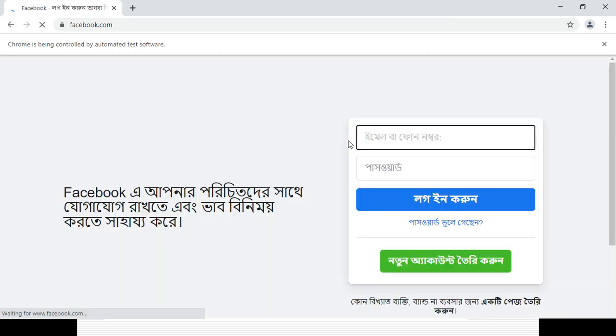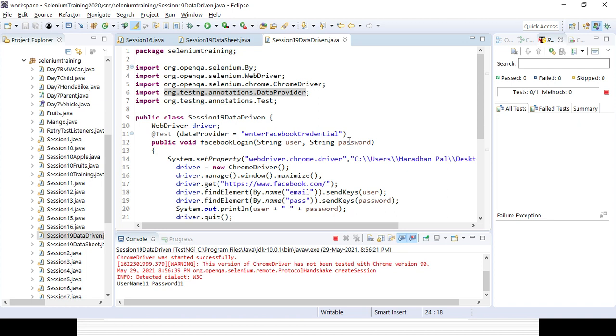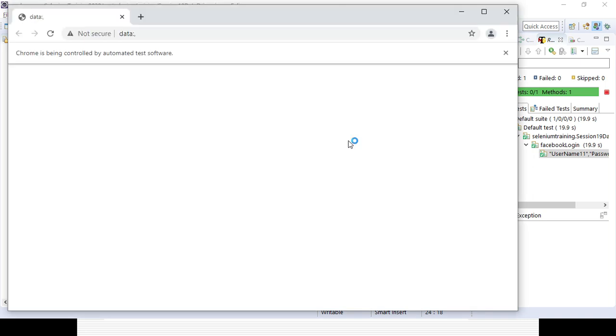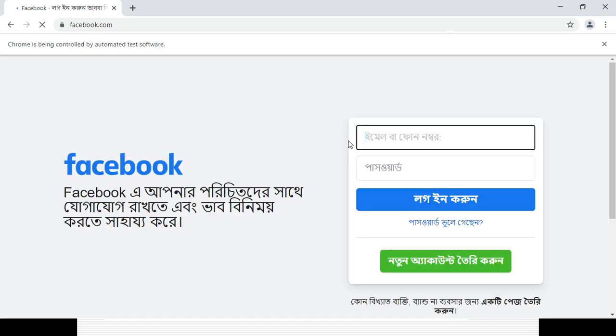So you can see it is opening the Facebook page, and it is entering username 11 first, and then it will be username 22 and then username 33, like that, whatever we have given in the Excel. So that's why with the help of Apache POI you can create some custom methods, and then you can read the data.